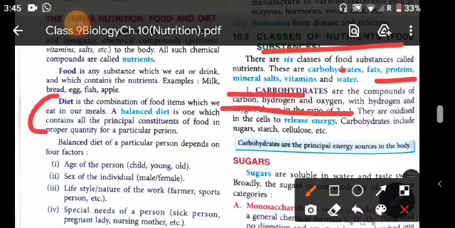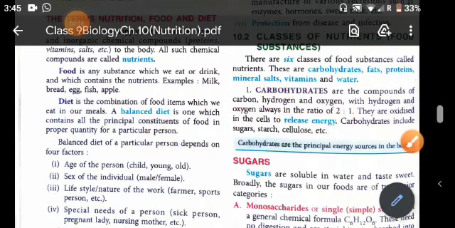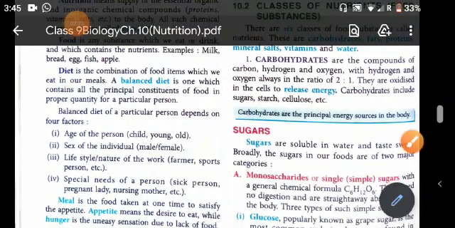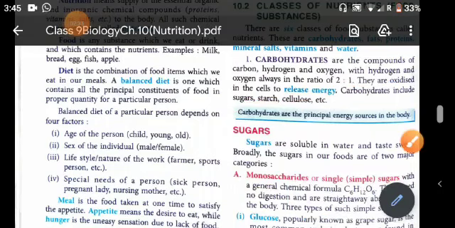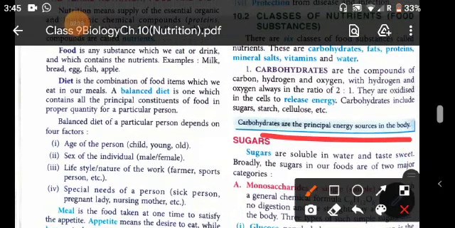See here, suppose this is the carbohydrate called glucose. Here the ratio between hydrogen and oxygen is 2:1. Now, what is the function of carbohydrates? Actually, they are oxidized and release energy for us. Carbohydrates include sugars, starch, cellulose, sucrose, etc. You have to know this point, that carbohydrates are the principal energy source in the body.